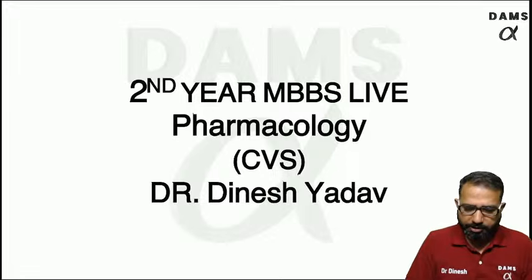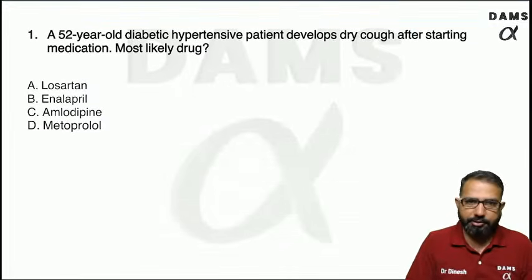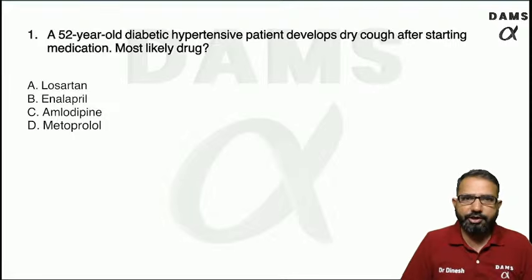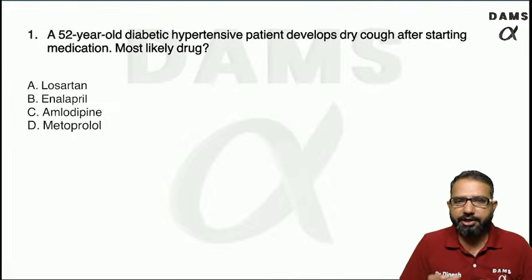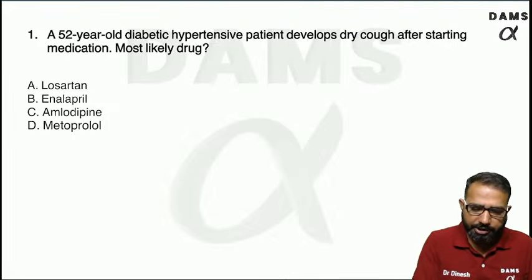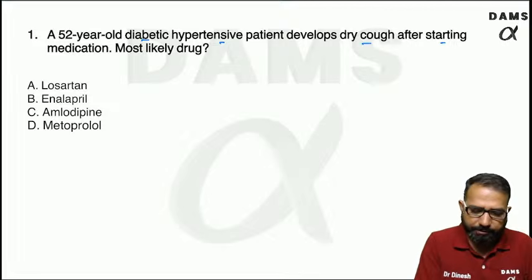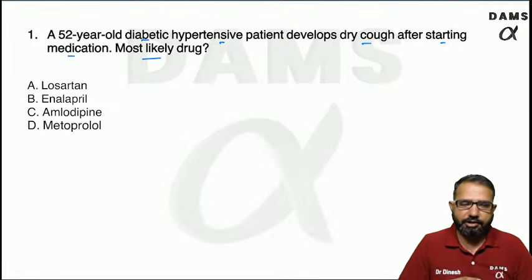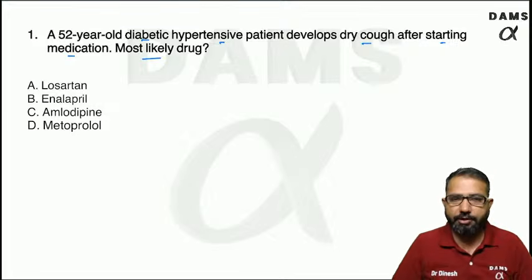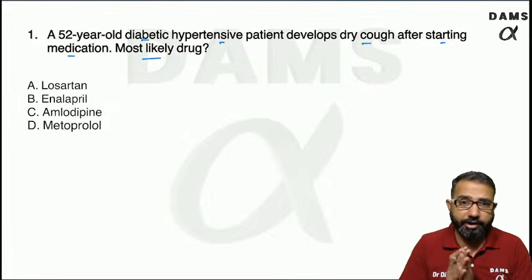Question number 1. A 52-year-old diabetic, hypertensive patient developed dry cough after starting medication. What is the most likely drug? A very simple question, but in second year this is one of the very important topics.